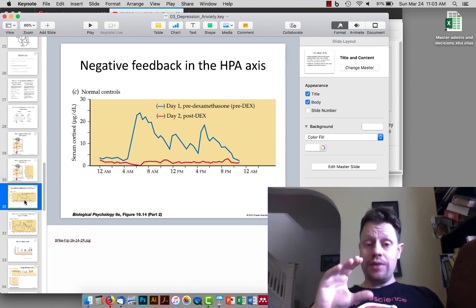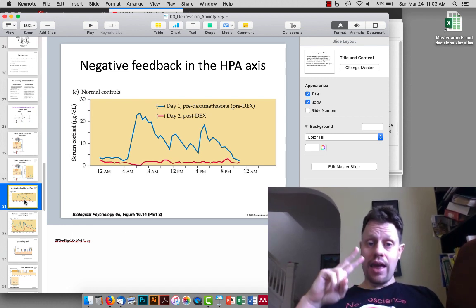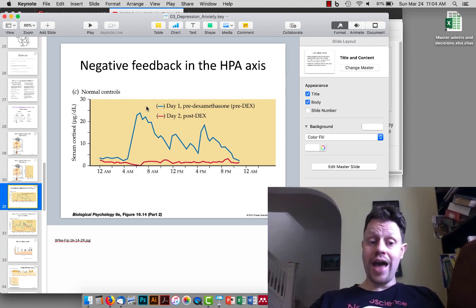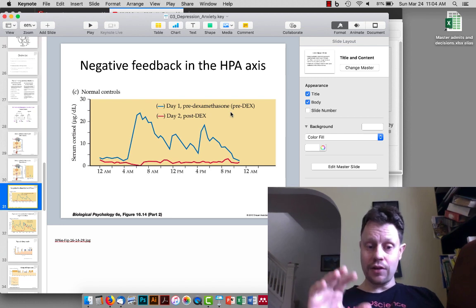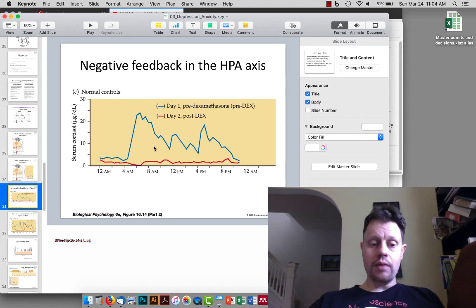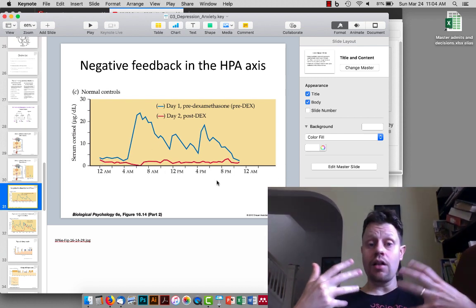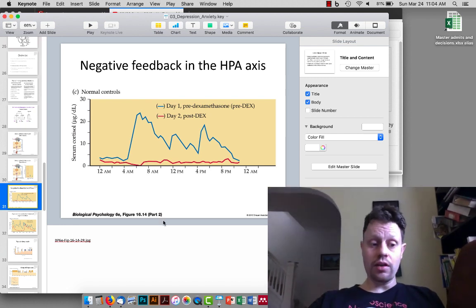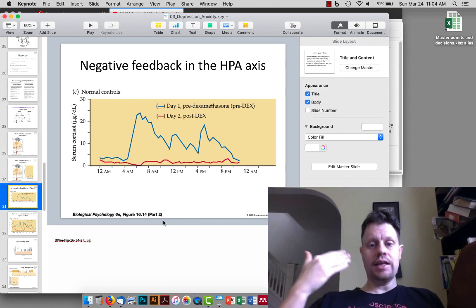We can show that in healthy controls, the negative feedback system, the hippocampus and hypothalamus, typically win out. And the way we can show this is that there's a natural circadian rhythm of cortisol, but then if we give somebody synthetic cortisol, dexamethasone, that's chemically different, and then look the next day at the levels of natural cortisol in their body, we see that the levels of natural cortisol are completely shut off because the synthetic cortisol has activated this negative feedback and completely shut off the natural CRH production,